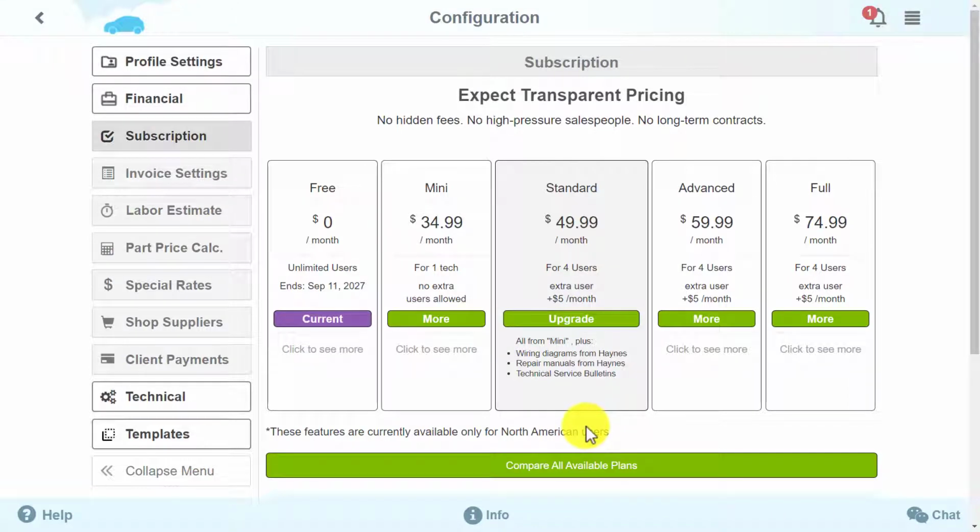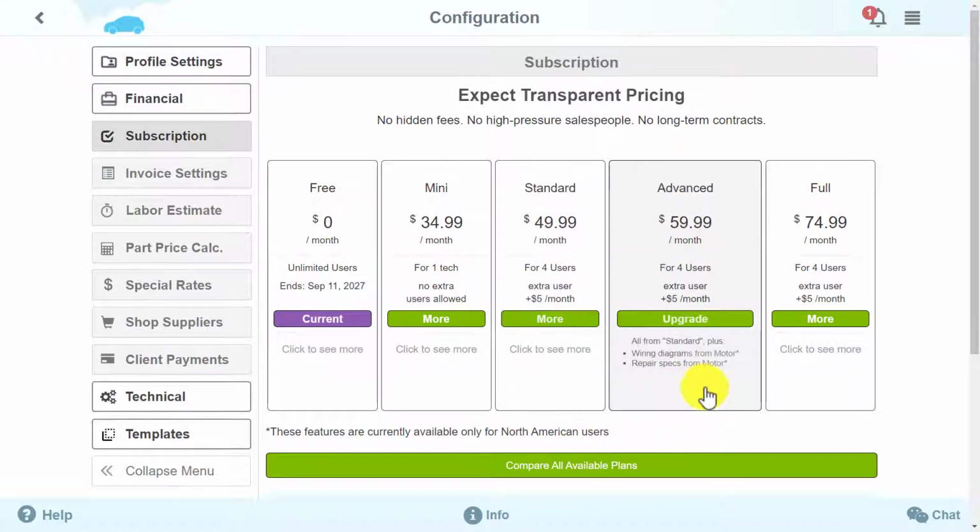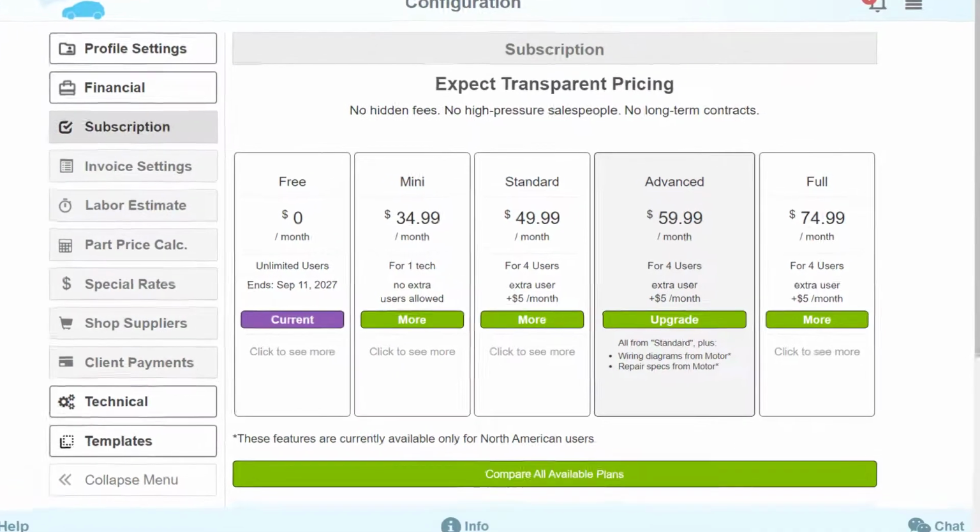The fourth subscription type is called Advanced. It costs $59.99 a month. This subscription package is designed for 4 users with the option of adding additional users for $5 a month.